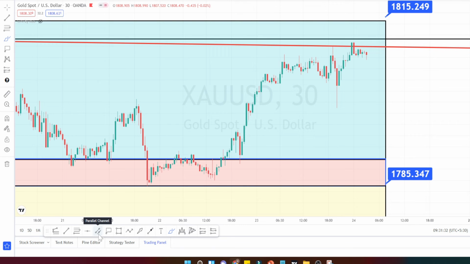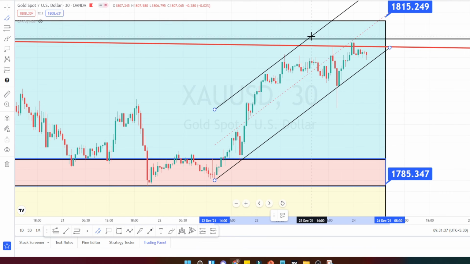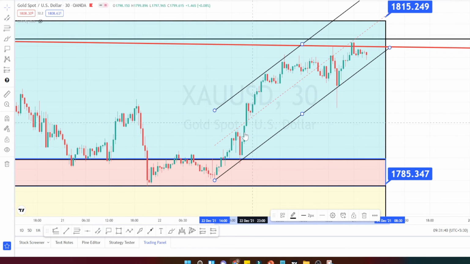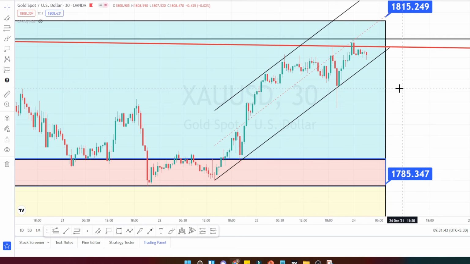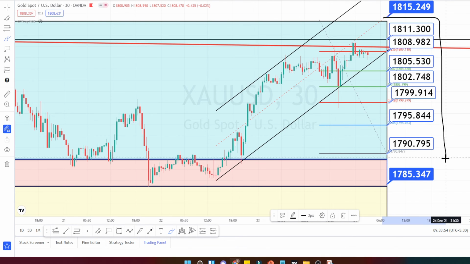To clearly understand the trend, you draw a channel pattern like this: connect the lower side, then connect the upper side. Now you have a bullish channel pattern over here. Once the price action breaches the support level of this channel pattern, you can take the trade on the bearish side. Let me mark the support and resistance levels for the 30 minutes time frame. The values marked in white color are support and resistance levels for the 30 minutes time frame, and the values marked in blue color are values of resistance and support in the higher time frame.